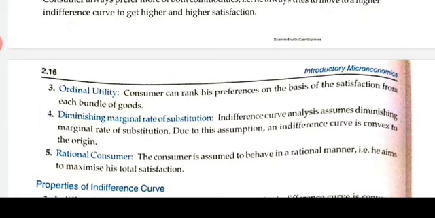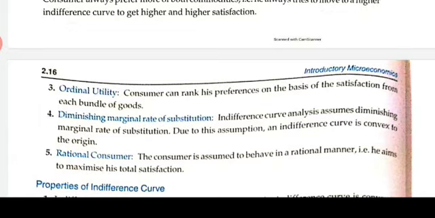Fourth assumption is diminishing marginal rate of substitution. MRS is diminishing because in order to get 1 unit of apple, the consumer is willing to sacrifice more units of banana. So indifference curve analysis assumes diminishing marginal rate of substitution. Due to this assumption, your indifference curve is convex in shape. Okay, children, the convexity of the indifference curve is because of the diminishing MRS.